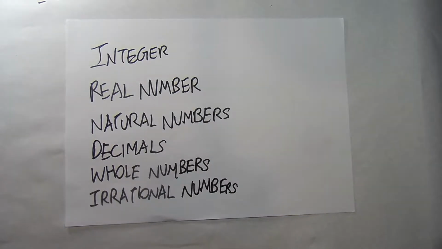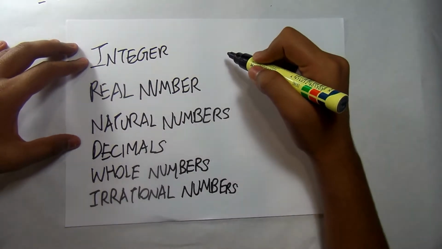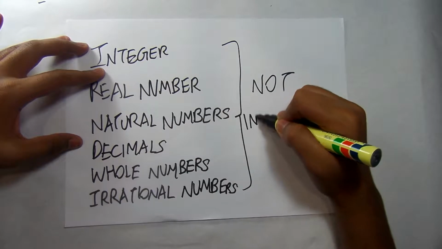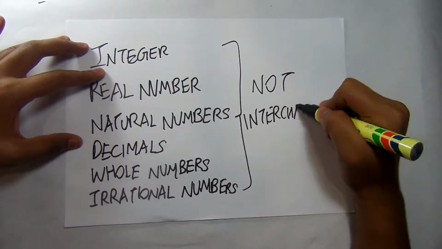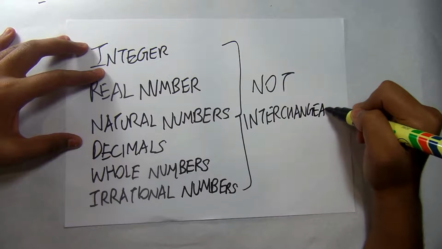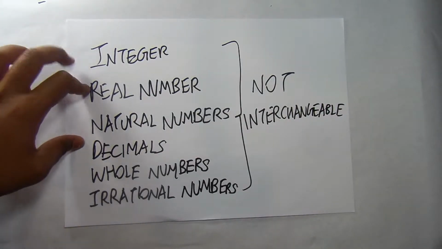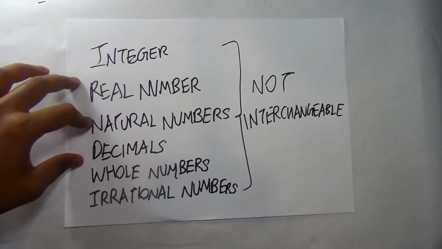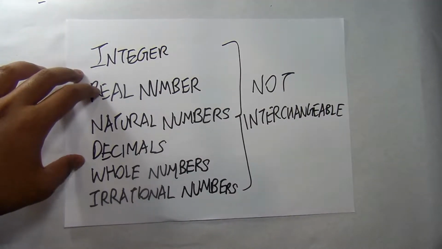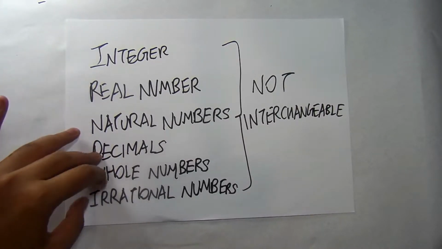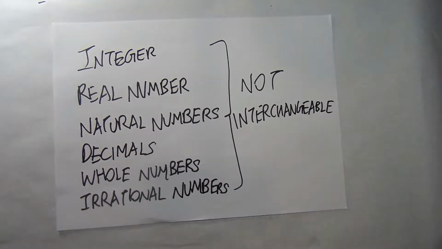One important thing to understand, the first point I would like to make in this video, is that these 6 words are not interchangeable. The integer is not the same as real number. Not all natural numbers are integers. Real numbers and whole numbers are not the same thing, and these are not all irrational numbers. So general confusion is people often think that all this means the exact same thing.